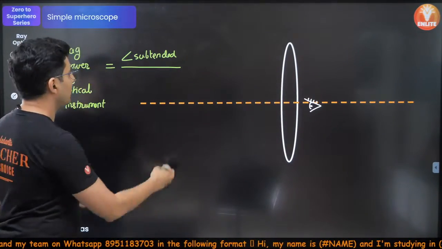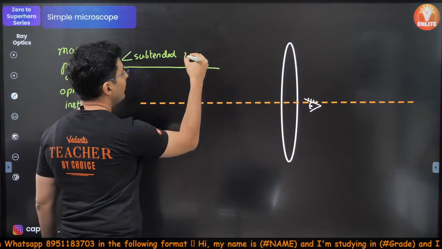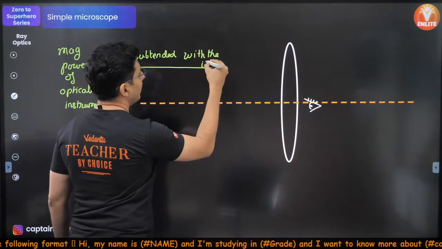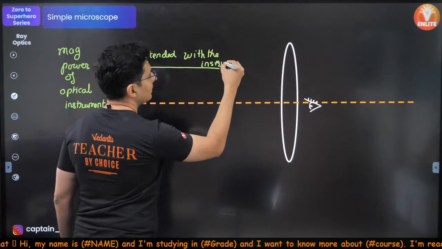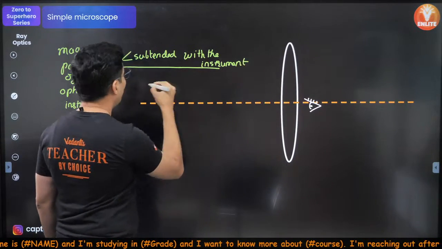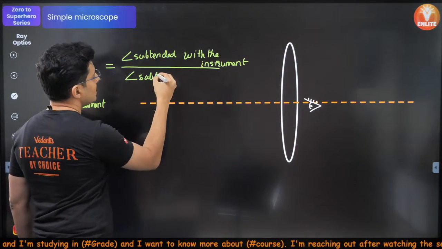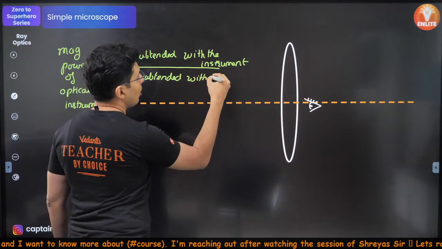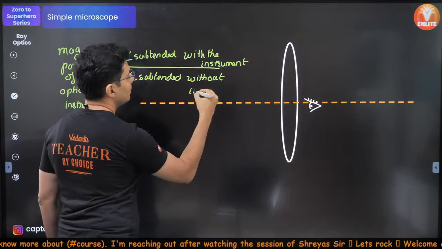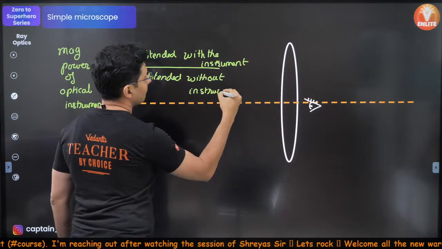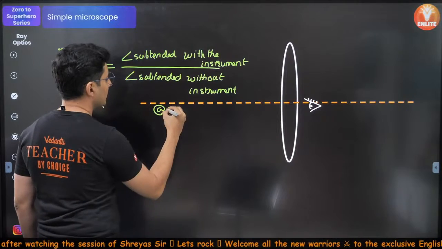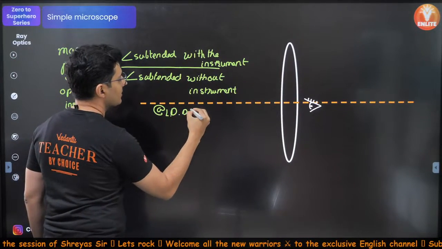The angle subtended with the instrument upon the angle subtended without the instrument, at least distance of distinct vision.